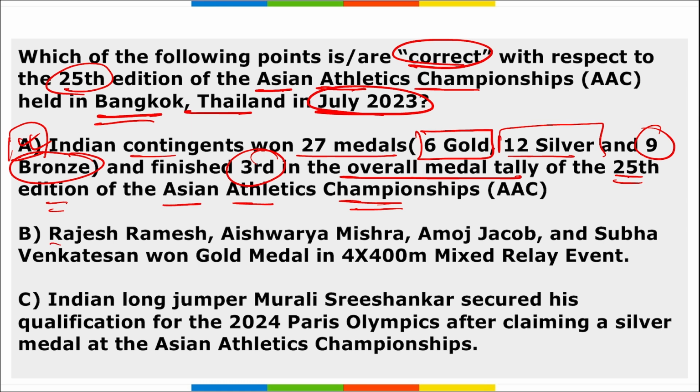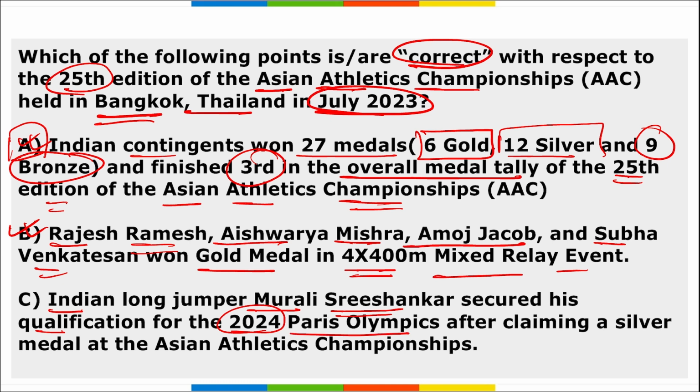Look at option B. Rajesh Ramesh, Aishwarya Mishra, Amoj Jacob and Subha Venkatesan have won the gold medal in the 4x400 mixed relay event. So yes, option B is also correctly mentioned. Option C, Indian long jumper Murali Sreeshankar secured his qualification for the 2024 Paris Olympics after claiming a silver medal at the Asian Athletics Championship. Option C is also correct. So all these options are right.